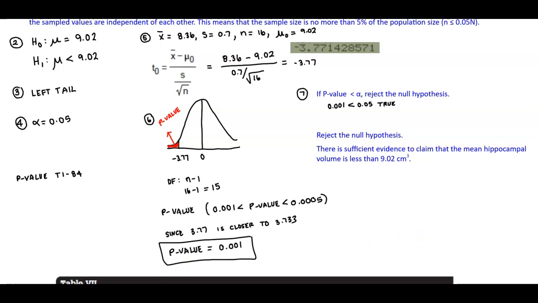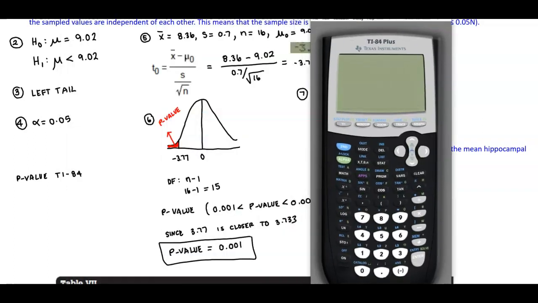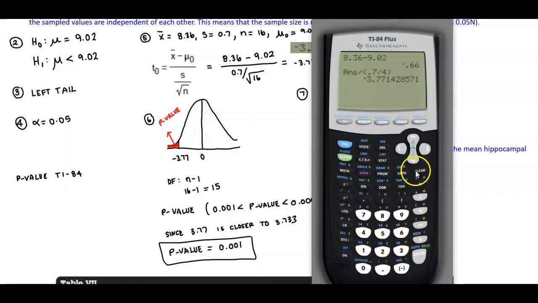I'm going to go into my calculator, and I'm going to select second distribution, and then scroll down to where it says TCDF. So in this case here, in order to use the TI-84 when you're finding this area, you're looking for the area to the right.